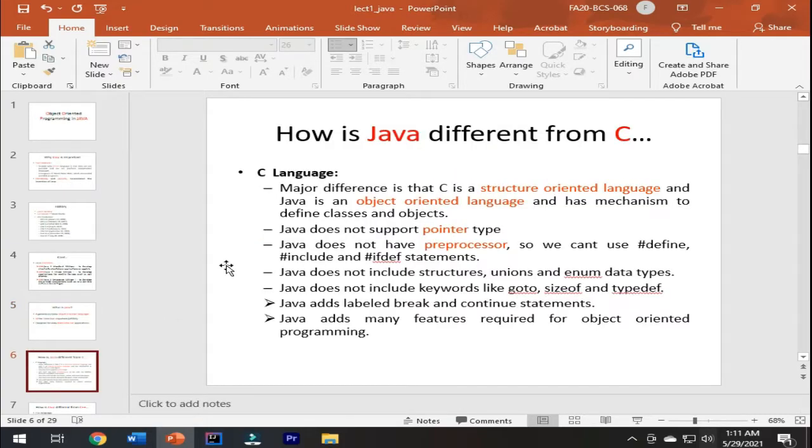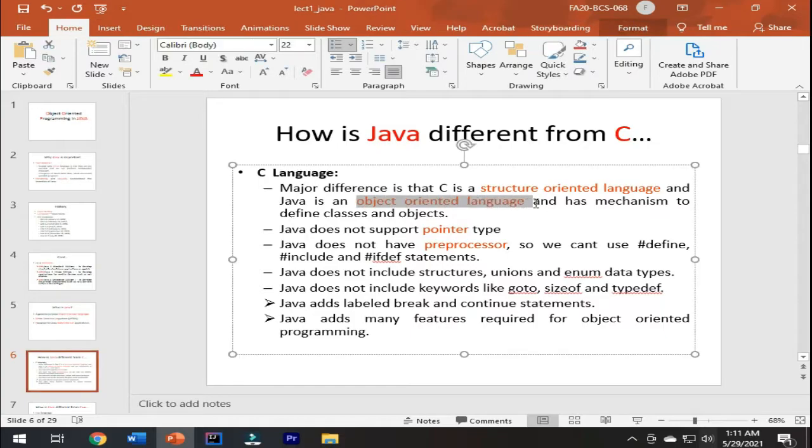How Java is different from C? Major difference is that C is a structure oriented language and Java is an object oriented programming language and has a mechanism to define classes and objects. Java does not support pointer type. This is the main reason why Java is important, because of its security. We will discuss this later on.